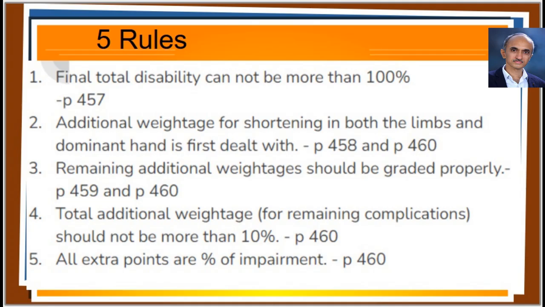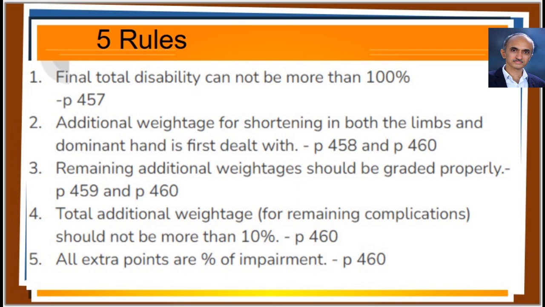All complications or additional weightages are to be graded properly as described, page 459 and page 460. Rule number 4. Maximum additional weightages allowed is 10% excluding dominant hand and shortening, page 460. Rule number 5. Extra points are percentages of impairment, which is mentioned in page 460.